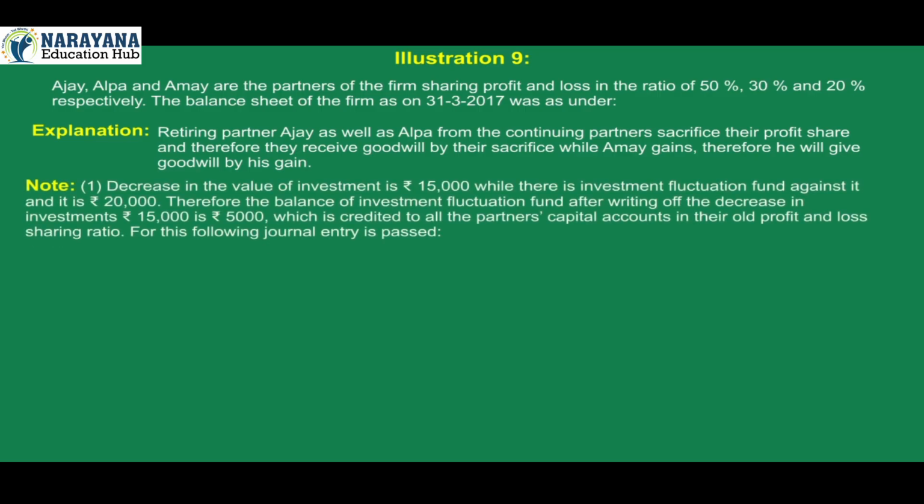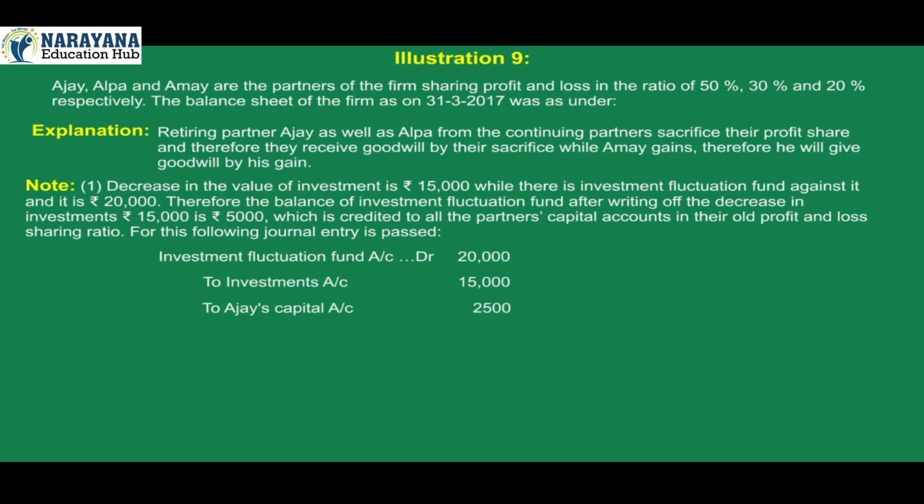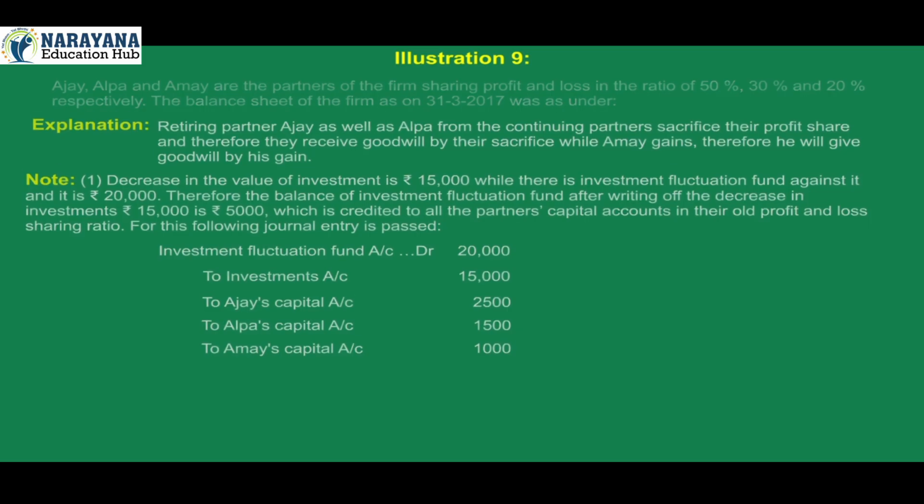Note 1. The decrease in the value of investment is rupees 15,000, while there is an investment fluctuation fund against it of rupees 20,000. Therefore, the balance of investment fluctuation fund after writing off the decrease in investments of rupees 15,000 is rupees 5,000, which is credited to all the partners' capital accounts in their old profit and loss sharing ratio. For this, the following journal entry is passed. Investment fluctuation fund account debit 20,000, to investments account 15,000, to Ajay's capital account 2,500, to Alpa's capital account 1,500, to Amay's capital account 1,000.